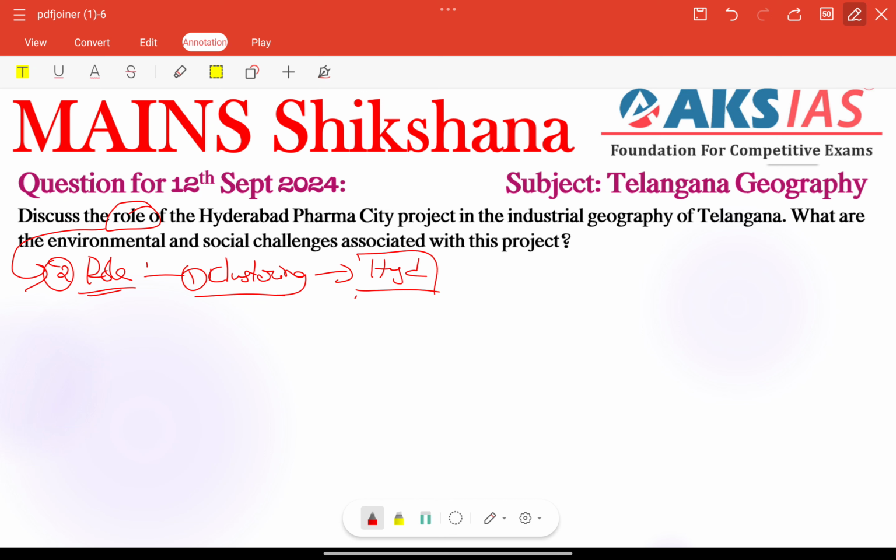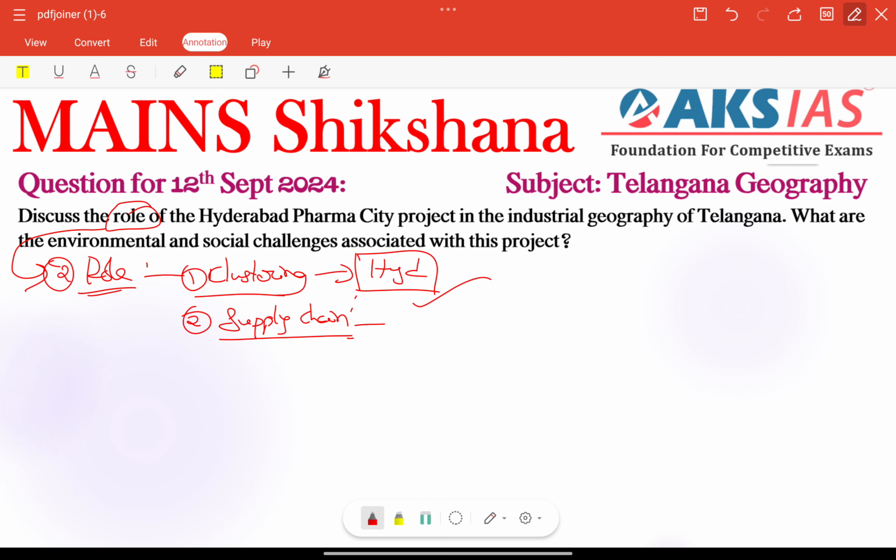By consolidating research and manufacturing under one roof, it will streamline production and innovation processes especially. Next important thing is we can talk about supply chains, right? Strengthening supply chains is one more important role.